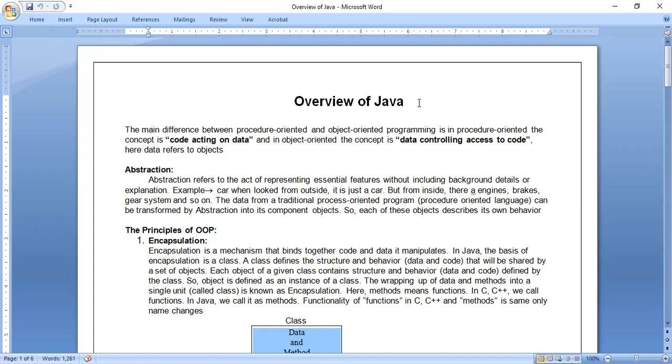Next chapter is overview of Java. After the completion of class, I will send the notes also, that is, the introduction to Java notes plus whatever is covered in the particular class. We will move to this chapter.